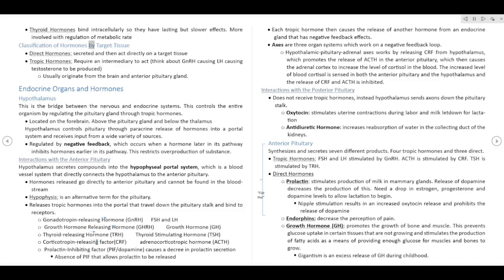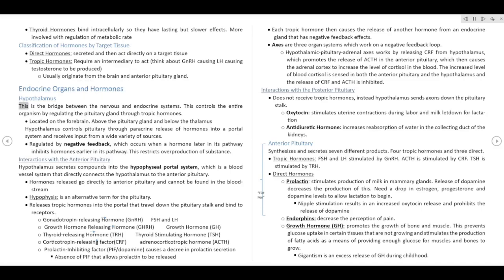Classification of hormones by target tissue. Direct hormones are secreted and then act directly on a target tissue. Tropic hormones require an intermediary to act. Think about GnRH causing LH, causing testosterone to be produced. Usually originate from the brain and anterior pituitary gland. Endocrine organs and hormones.